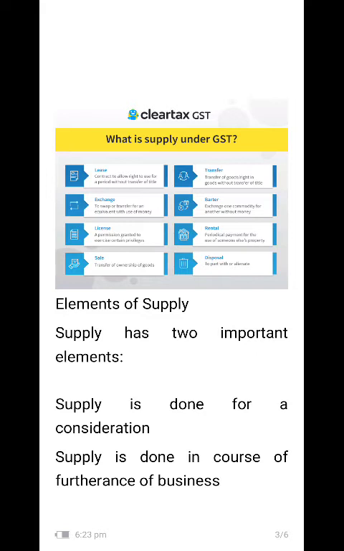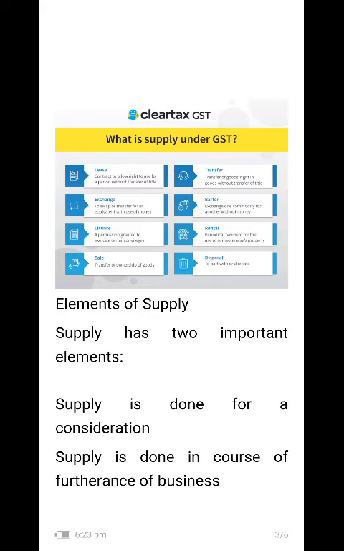Lease means a contract to allow the right to use an asset for a period without transfer of title. You are all commerce students, so the term lease will be very familiar to you. Exchange means to swap or transfer for an equivalent with the use of money. License means a permission granted to exercise certain privileges. Sale means transfer of ownership of goods. Transfer means transfer of goods, or right in goods, without transfer of title. Barter means exchange of one commodity for another commodity.